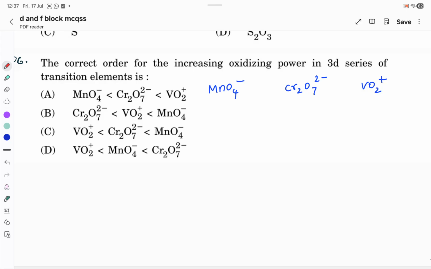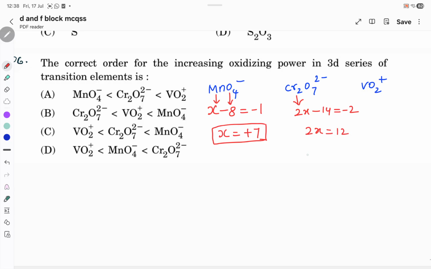Coming to the next question, the correct order for the increasing oxidizing power in 3d series of transition elements. For this question, we have to find the oxidation state first. For Mn, I'm considering it x. For each oxygen it is -2 charge, and the overall charge is -1. So x is equal to +7. For chromium, it is 2x because 2 chromiums are there, and for 7 oxygens, 14 is equal to -2. So 2x is equal to 12, x is equal to 6 oxidation state. For vanadium, it is x - 4 is equal to +1. So x is equal to 5.